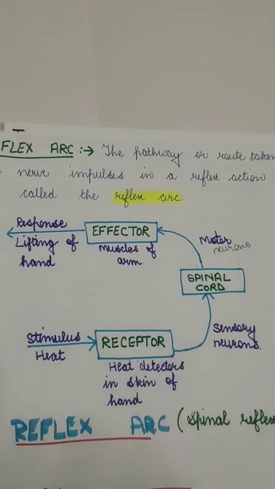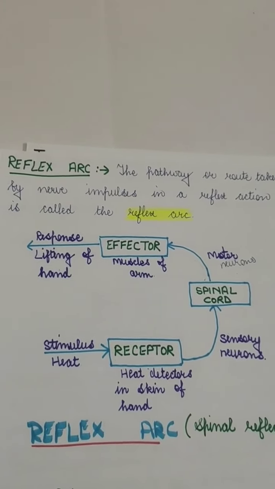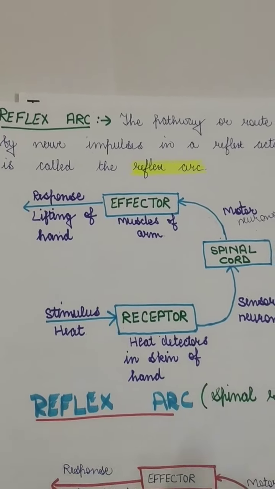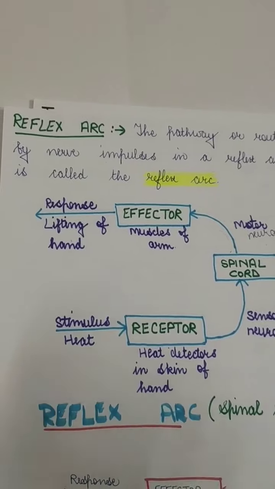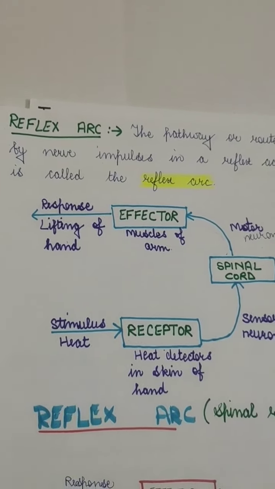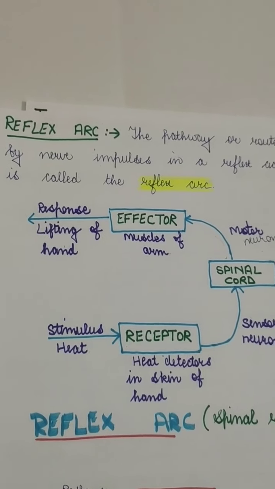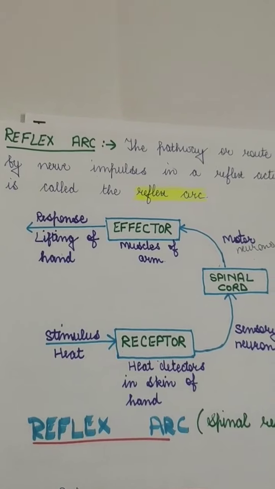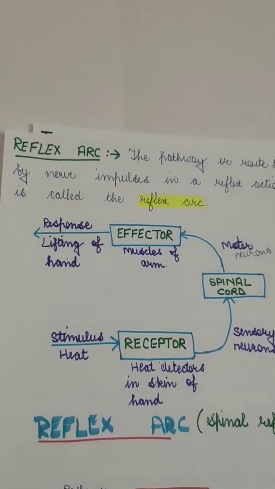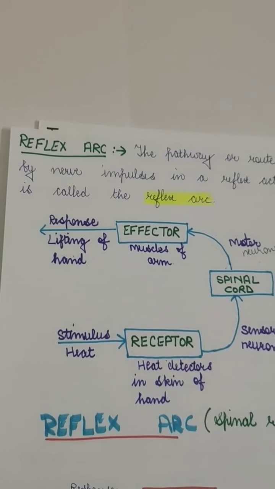The pathway taken by the nerve impulse in a reflex action is called the reflex arc. The action taken is called reflex action, and the path taken is called the reflex arc. In simple words, when you feel any stimulus, you have receptors in your body. For example, if very bright light falls on your eyes, you will blink your eyes for a while. It is done very quickly.